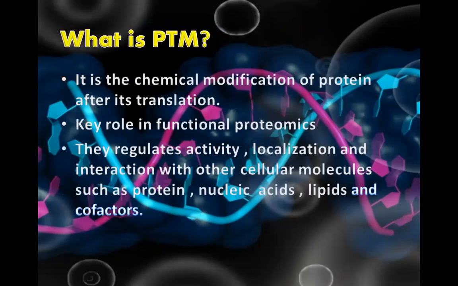First, what is PTM? It means post-translational modification. It is the chemical modification of protein after its translation. It has a key role in functional proteomics. Proteomics means systematic analysis of proteins present in cells at a given time under given conditions. They regulate activity, localization, and interaction with other cellular molecules such as proteins, nucleic acids, lipids, and cofactors.